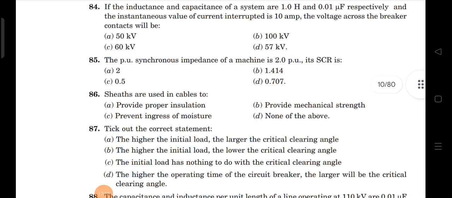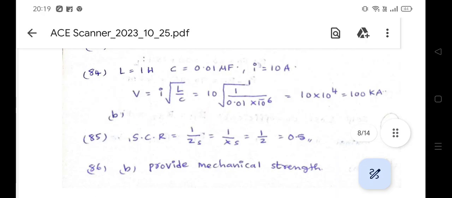Next, last question. The per unit synchronous impedance of a machine is 2 per unit. Its SCR, short circuit ratio, is equal to 1 by ZS. That is 1 by 2. That value will be 0.5, right? That means which answer is correct?